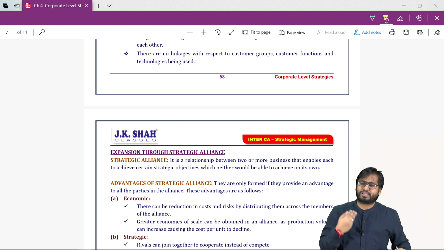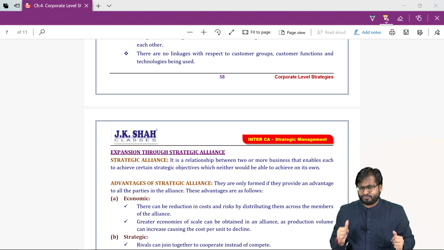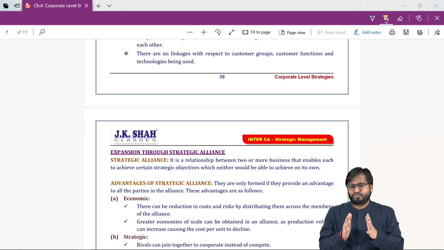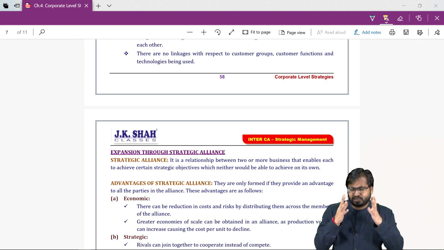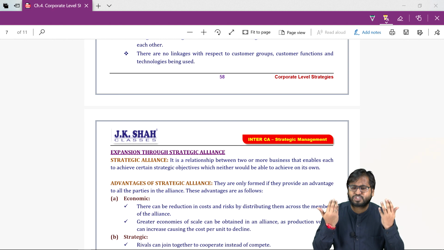Now what do you mean by strategic alliance? Strategic alliance means we will come together and do business for a particular period of time, maybe at a particular location, but we will not be giving up our own individual identity.